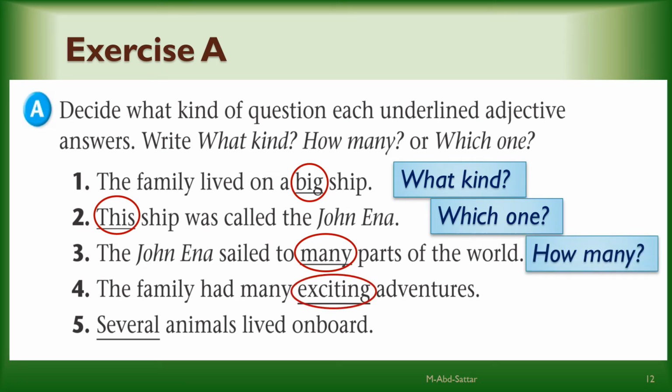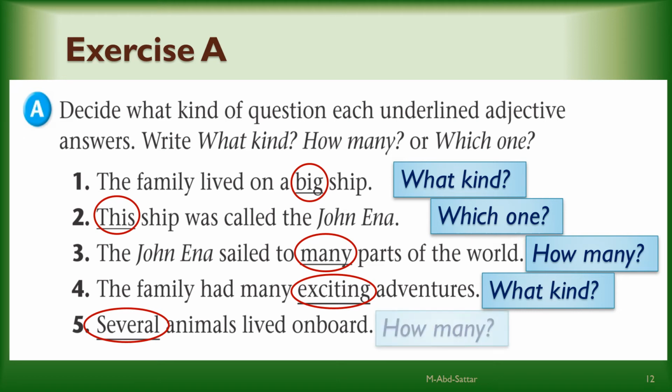Number 4. The family had many exciting adventures. What kind of adventures are you talking about? Exciting ones. So the adjective exciting in this sentence tells what kind. Number 5. Several animals. Several here means more than one and of different kinds. So it tells how many.